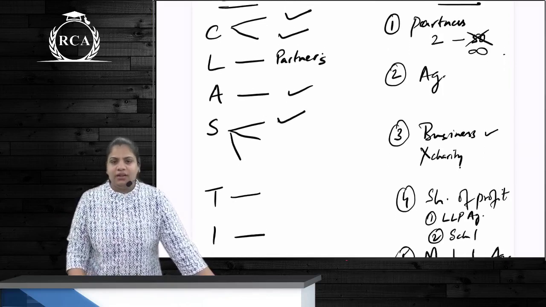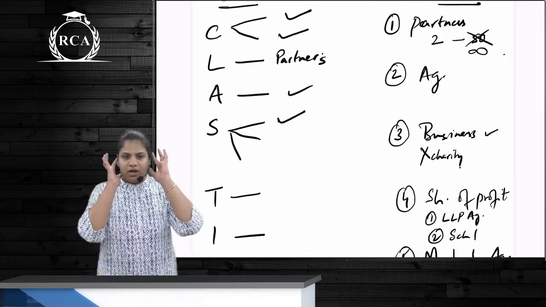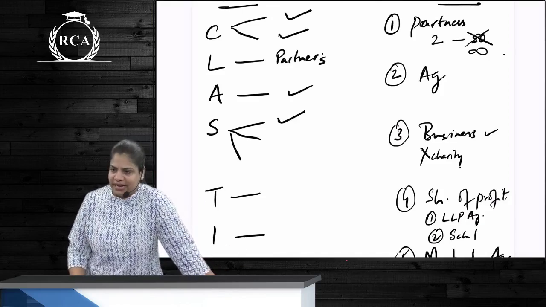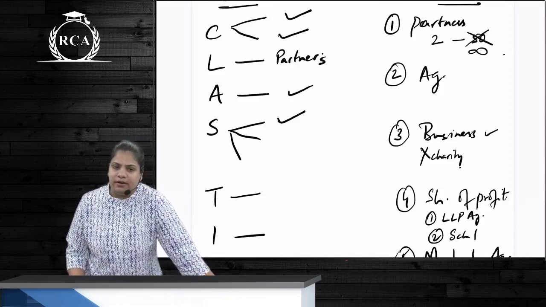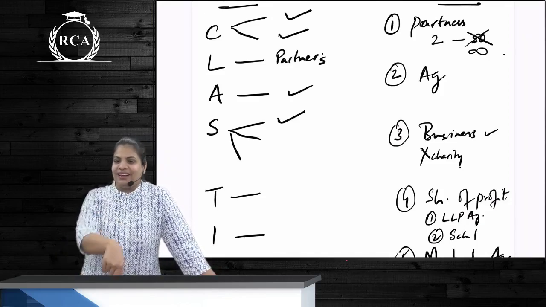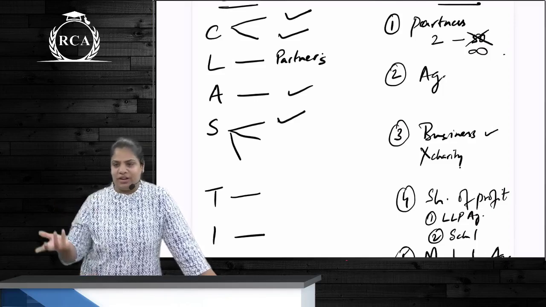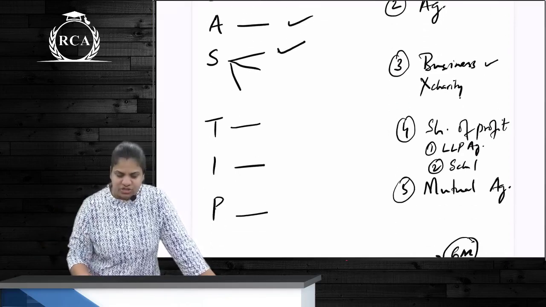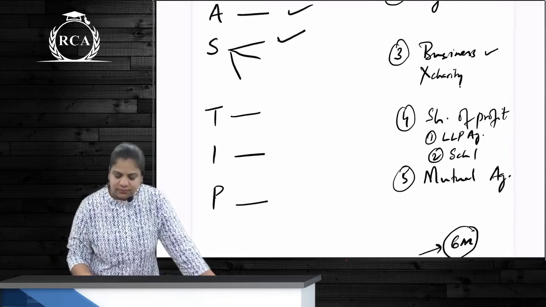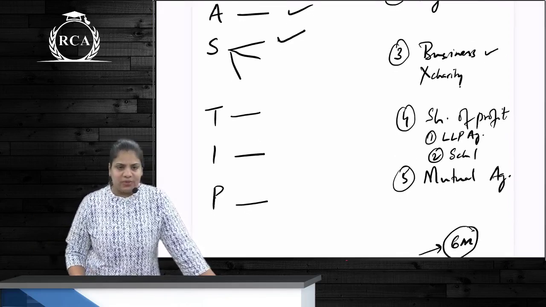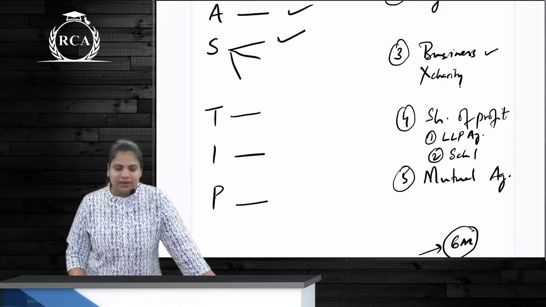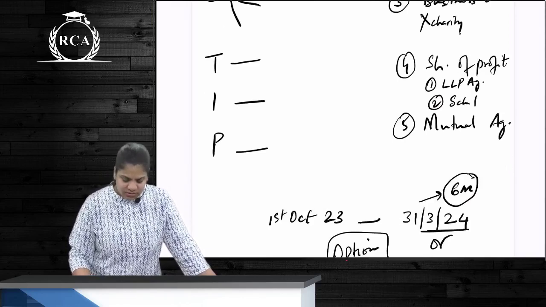Next is what? LLP should be incorporated only and only for the purpose of carrying out business. For charity, can LLP be incorporated? No. Does it mean you can't do charity at all? You can, but you can't incorporate LLP. So what you can do? Correct. Partnership firm you can't. What can you do is? Correct. Section 8 company. Next one, share of profit will be as per LLP agreement. If not, then as per Schedule 1.